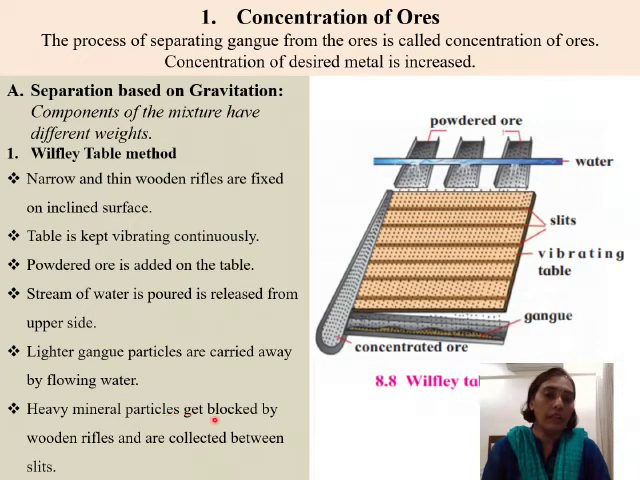Heavy mineral particles get blocked by wooden rifles and are collected between slits. So these are the wooden rifles which are present, and these are the slits. And due to the heaviness of the metal particles, they get accumulated into these slits, which gradually slide down into this tray, and concentrated ore is obtained. So this is how the Wilfley table works on the basis of gravitation. Let's move on to the next method of separation.